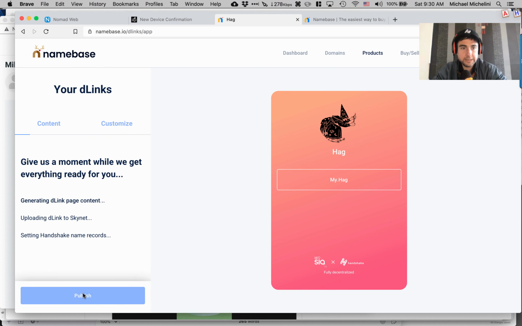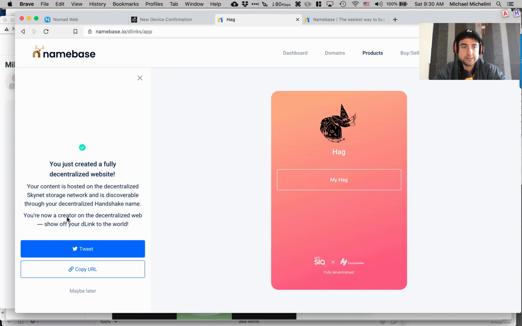Okay. And now this is the cool part. It's actually posting it onto the Skynet, which is the decentralized hosting. And it's out. You can of course share it on Twitter. You can copy the URL. And that is done. So that's one thing you can do.